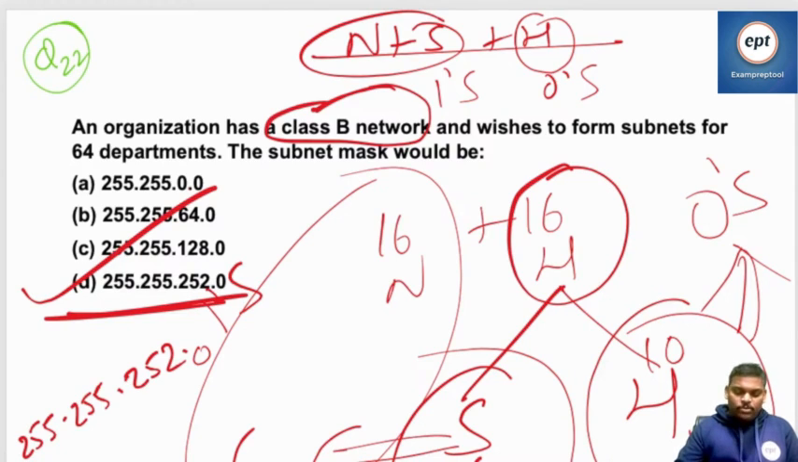Chalo, next problem. I think this is also a nice one. Please take care. I am repeating once again. Class B, 16. Next one, subnetting is done. 64 departments, so to indicate the department number, one binary number is required, so 2 power 6, 6 bits for subnet. So mask means network part plus subnet part ones. So 16 plus 6, 22 ones and the remaining zeros, that is the mask. So D is the answer.